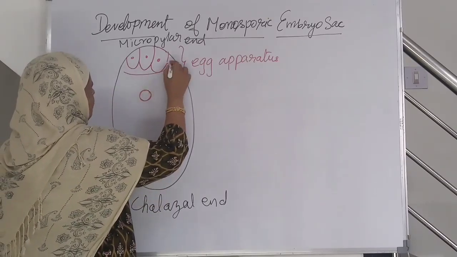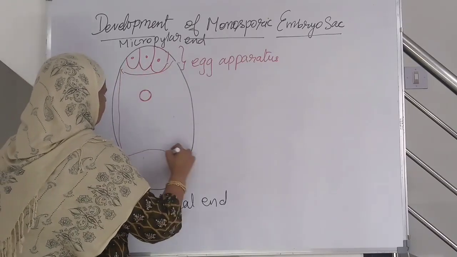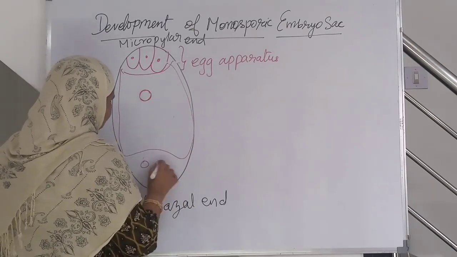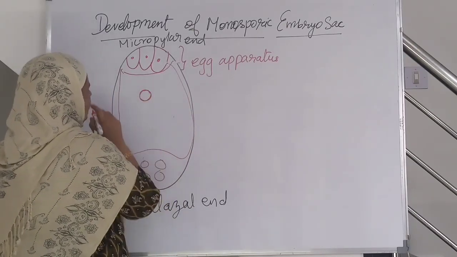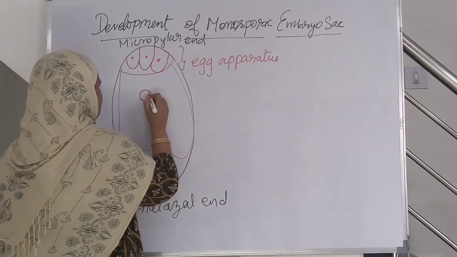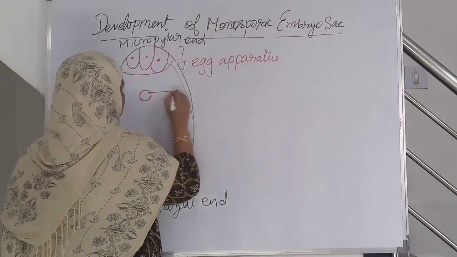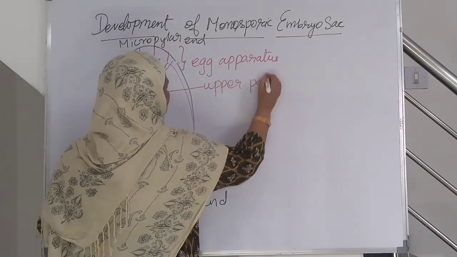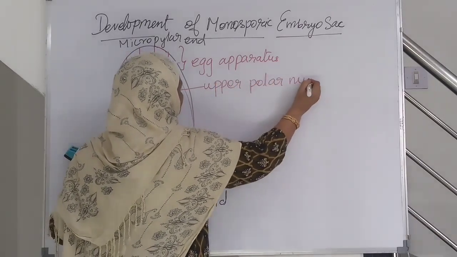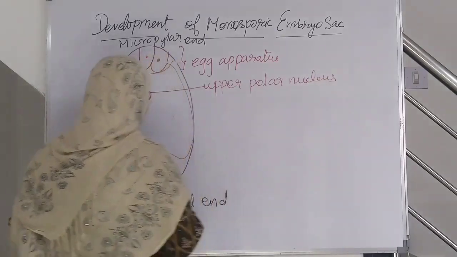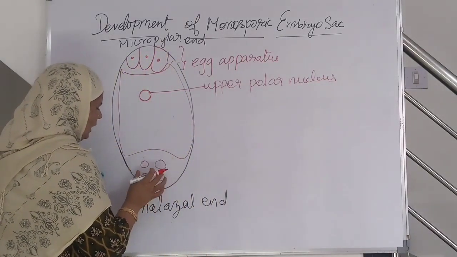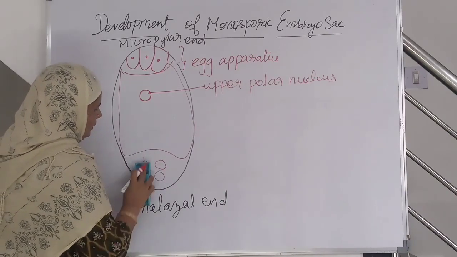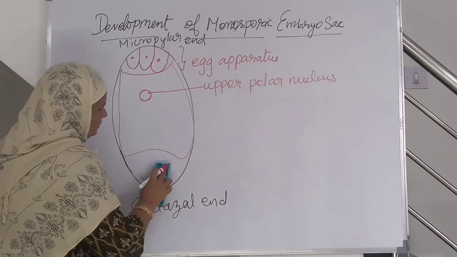This is the central cell, and this free nucleus is called the upper polar nucleus. And of the 4 nuclei at the other end,